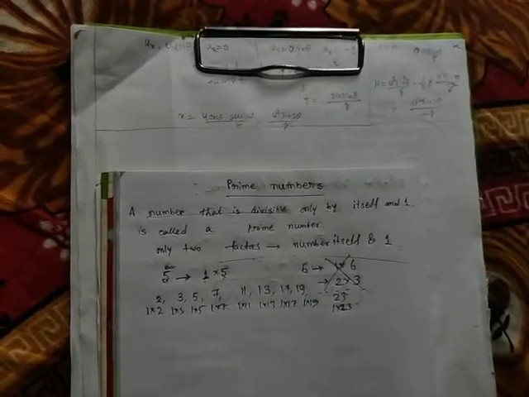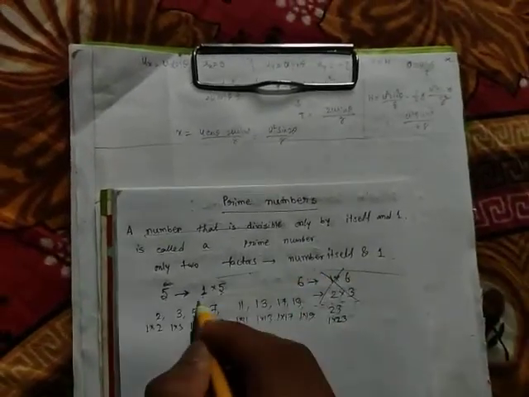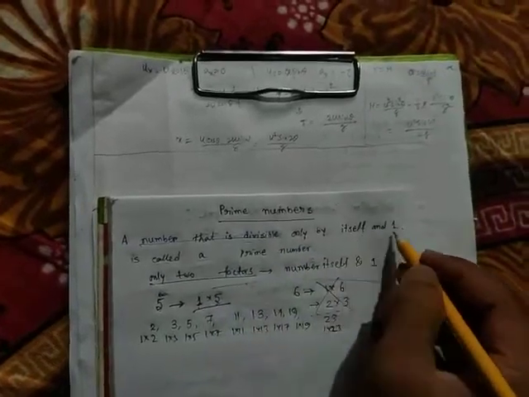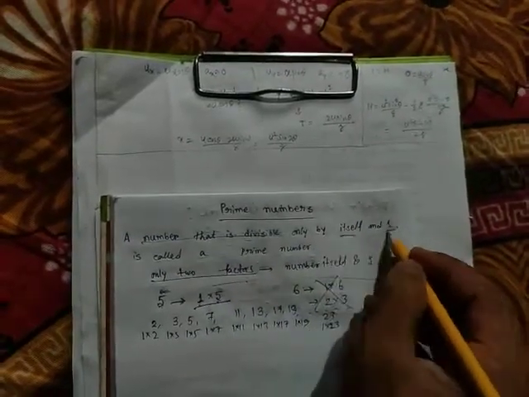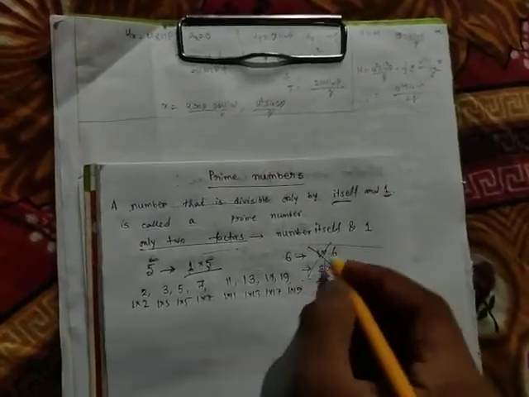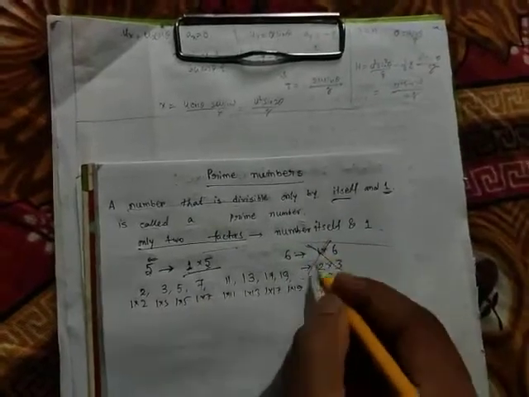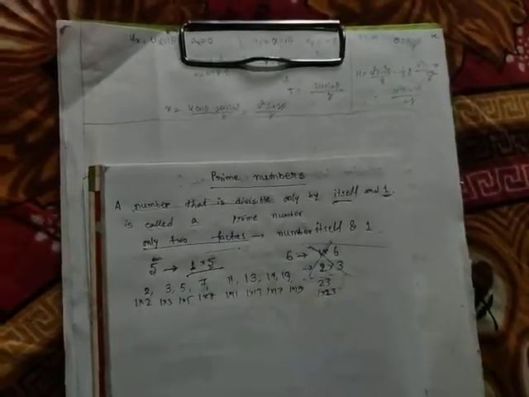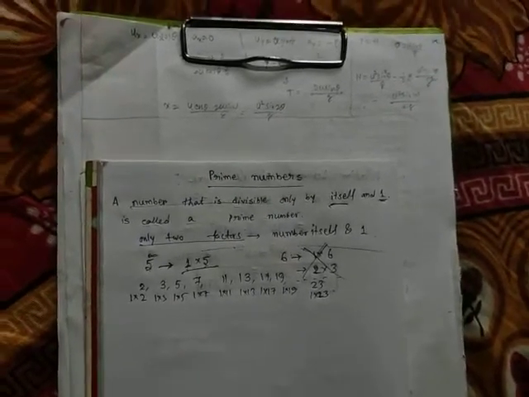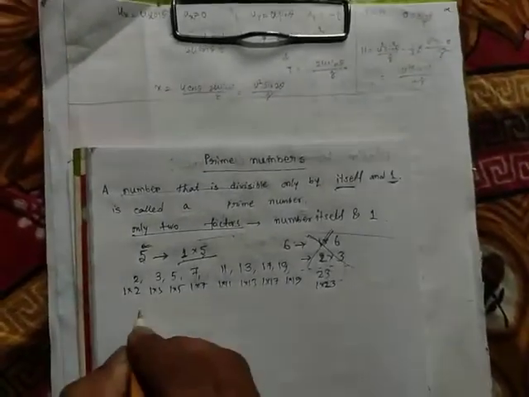Prime number means only two factors, or we can say the number is divisible by only that number and one. Those are prime numbers. Clear, everybody? That means a number having more than two factors is not a prime number. Clear, everybody?